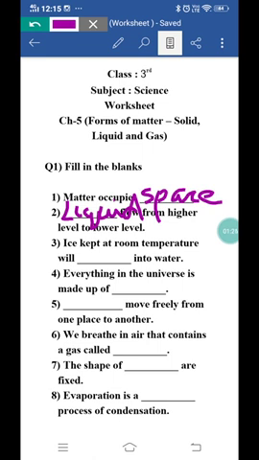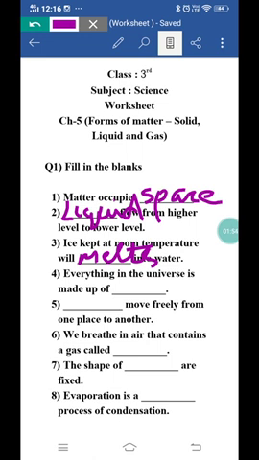Third is ice kept at room temperature will dash into water. आइस को जब रूम टेम्परेचर पे रखा रहता है तो वो वाटर में क्या होती है? मेल्ट होती है. So here the answer will come: ice kept at room temperature will melt into water. Ice will melt at room temperature and convert into water.